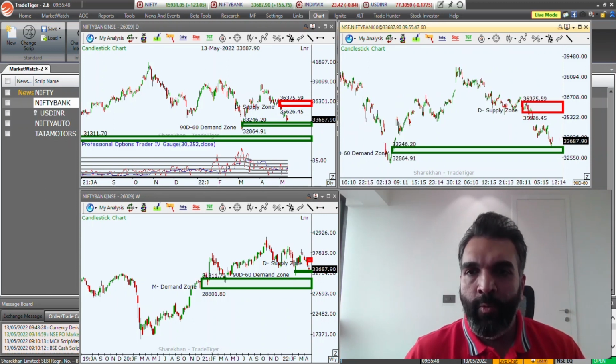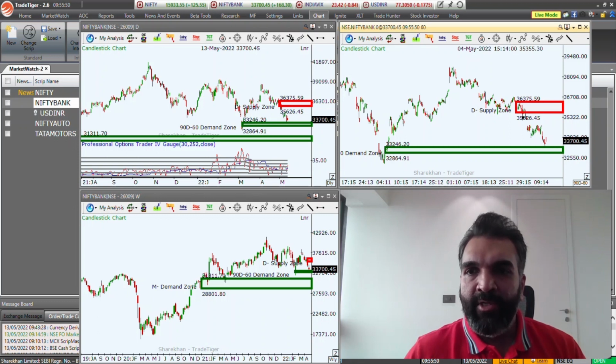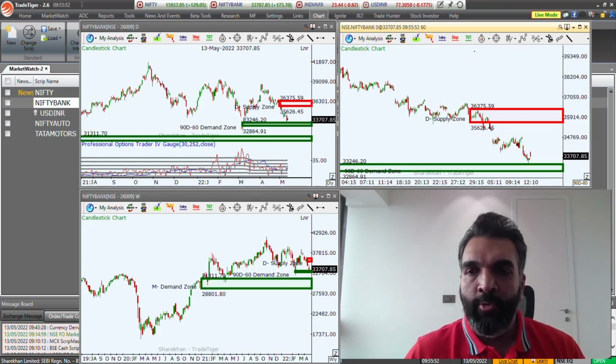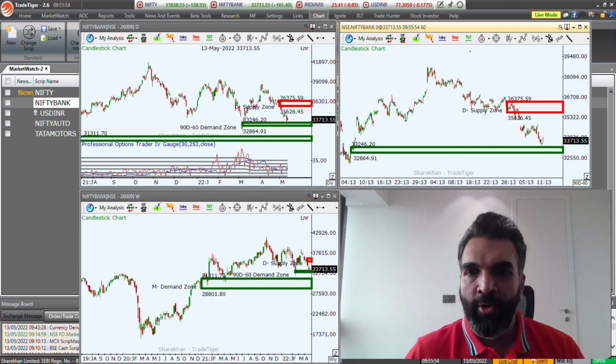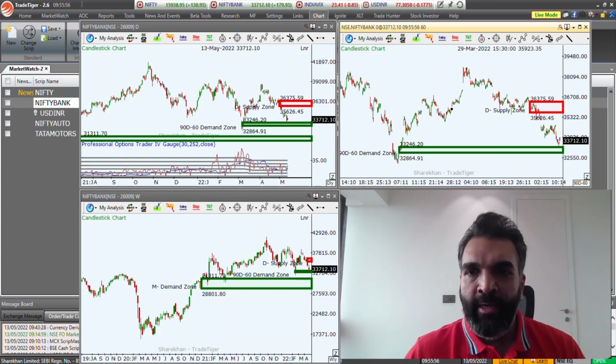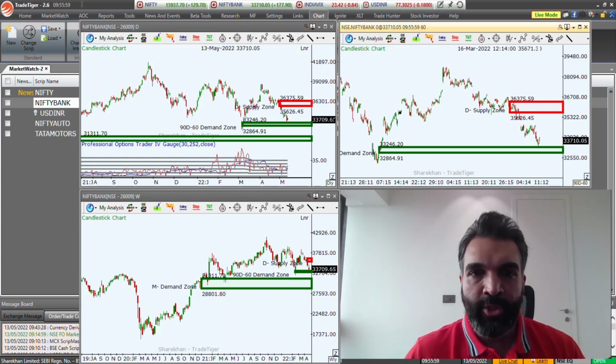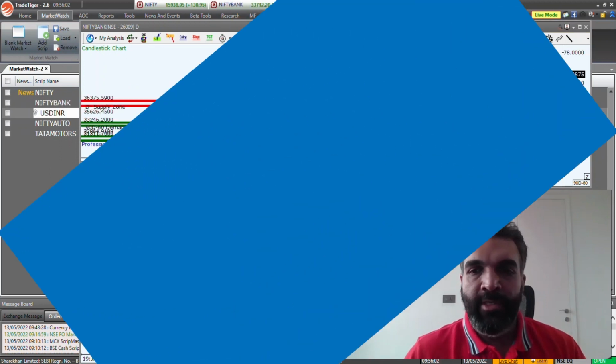Currently the markets are weak, and any rally into this market is an opportunity to go short. So just be careful on your longs, and even if you're planning any longs, try to go with a smaller position size. Let's look at the USD INR.